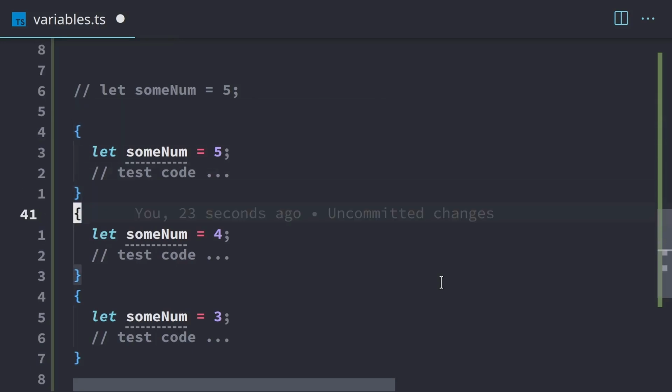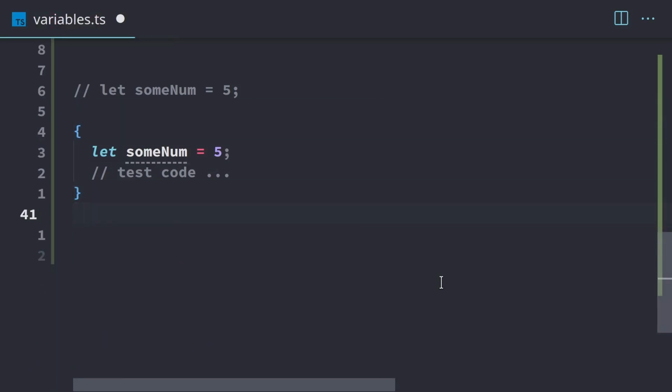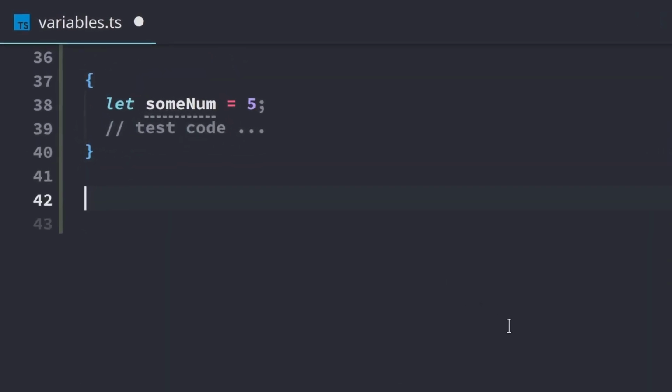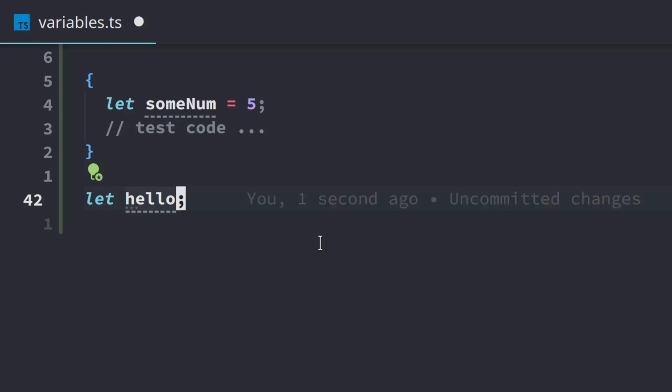I'm going to delete a few of these blocks. We'll just have one here. Next, we have uninitialized variables. To create an uninitialized variable, we just use let and then the variable name, and then a semicolon. So we don't need an equal sign and we don't assign anything to it. And when we do this, it's uninitialized.